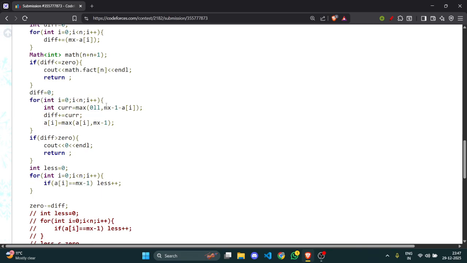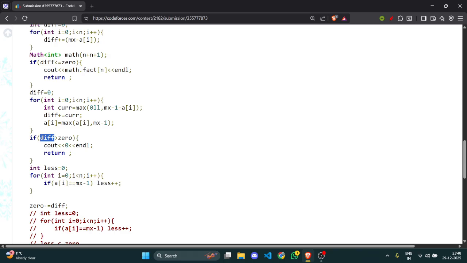And what else? Now I try to make all of them max minus 1, because at least they should be max minus 1. If any element is already max, I don't need to make it max minus 1, because we can't reduce anything, we can only increase, we can only borrow. So I try to make the elements max minus 1, and I reset diff to 0 and see how many operations I require.